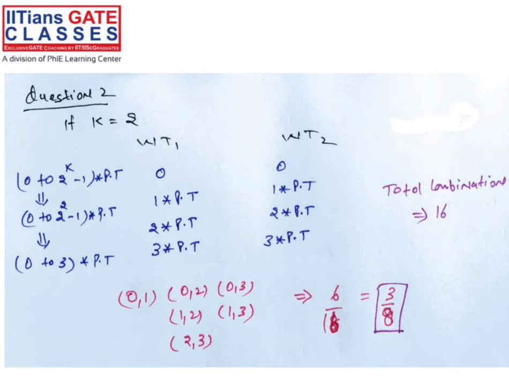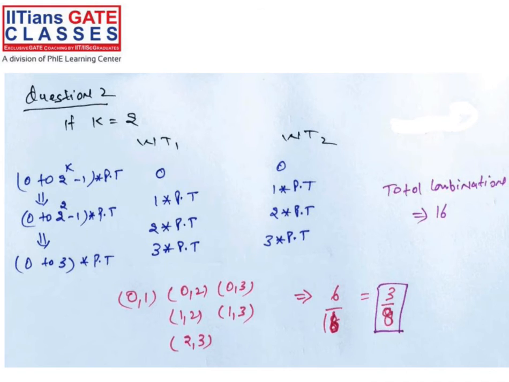Let's say the second time, a 2-time collision happens, right? So if a 2-time collision happens, how many possibilities are there? So 0 to 2 raised to power k minus 1, which is 0 to 3, right? It means in the starting you can send in the first propagation time, second propagation time, or third propagation time. Up to that much we can send, right?